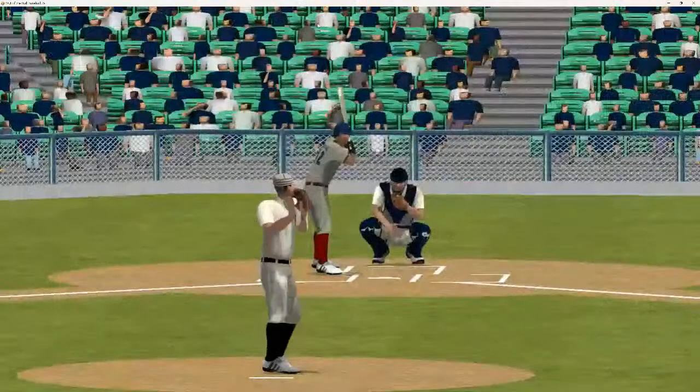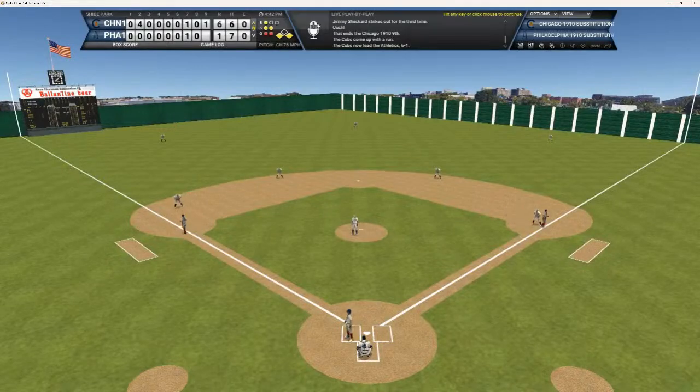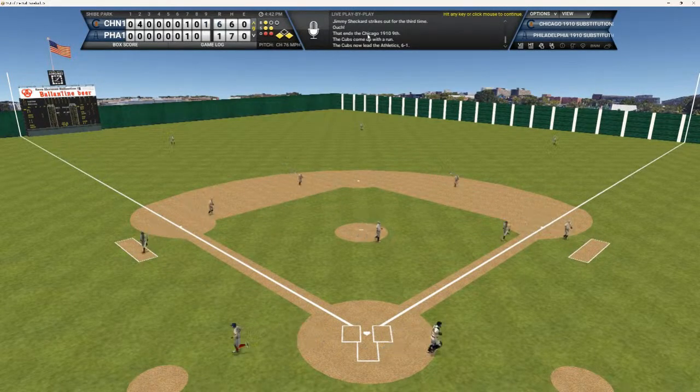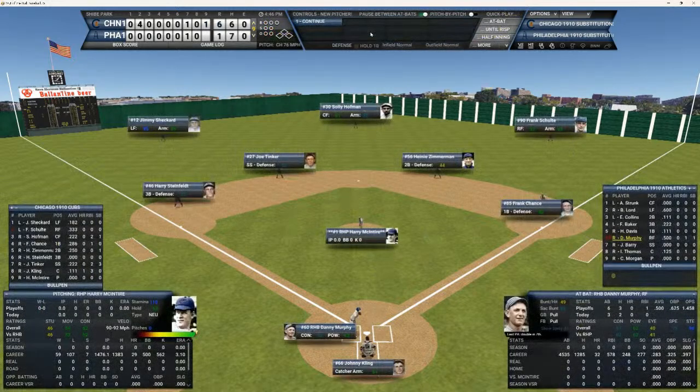Here's the 1-2 pitch to Sheckard. And he looks at strike number 3. And that'll end the inning. But the Cubbies get an important insurance run. Makes this a 5-run ball game. You got Murphy, Barry, and Thomas. This is McIntyre's first appearance in this World Series.